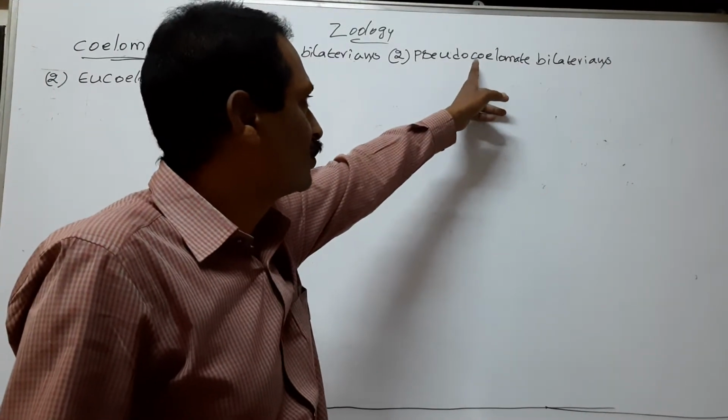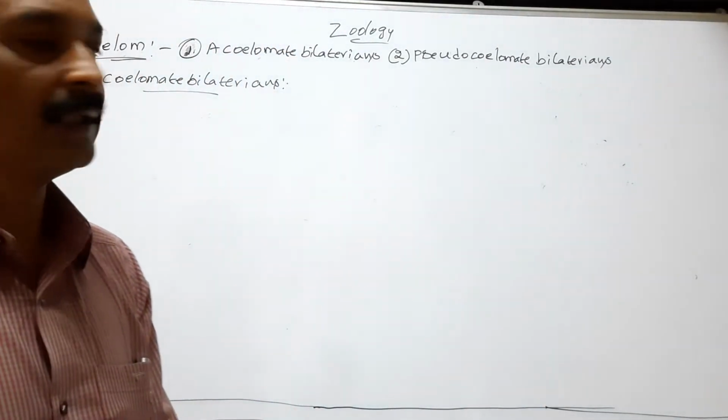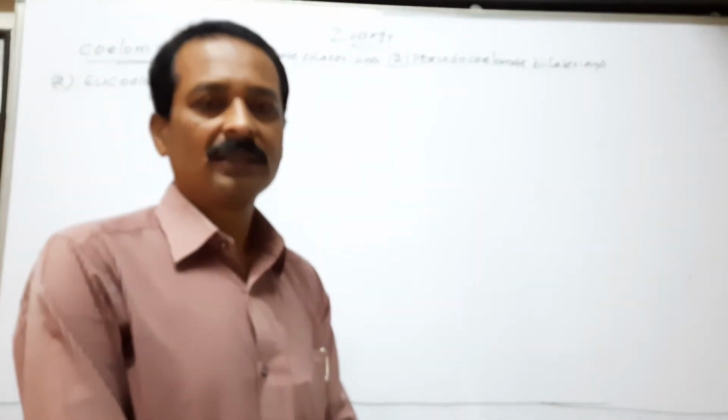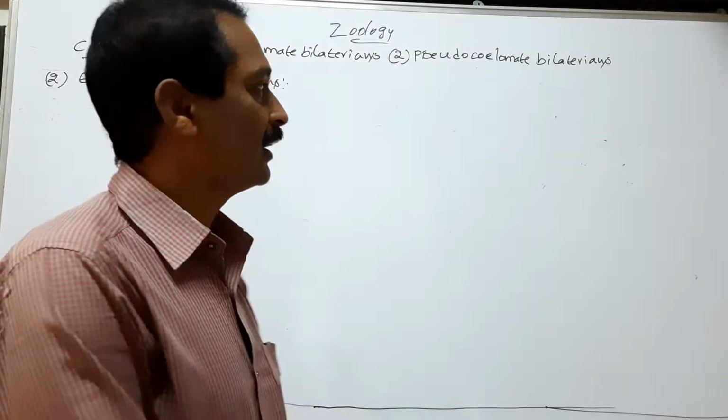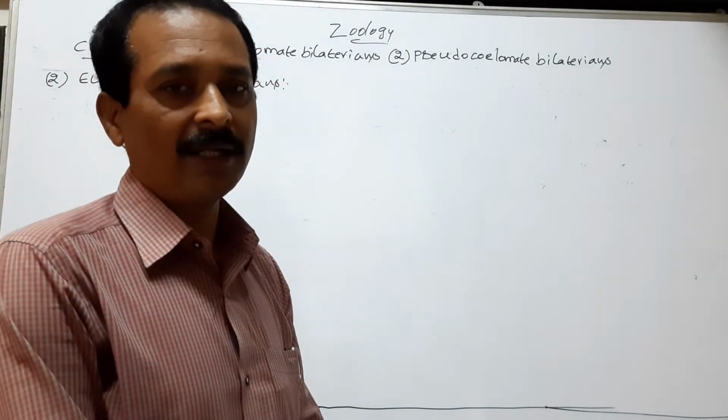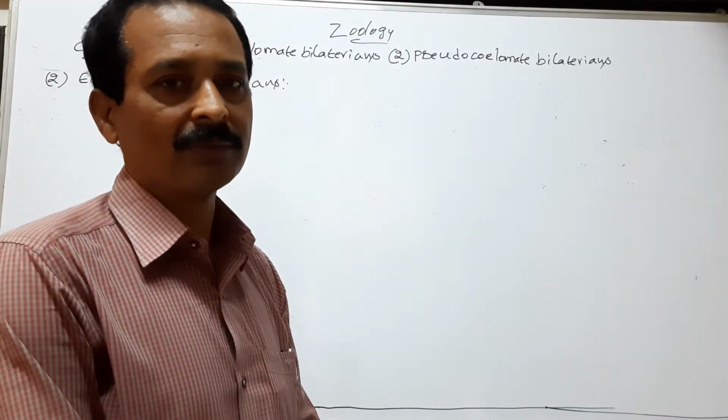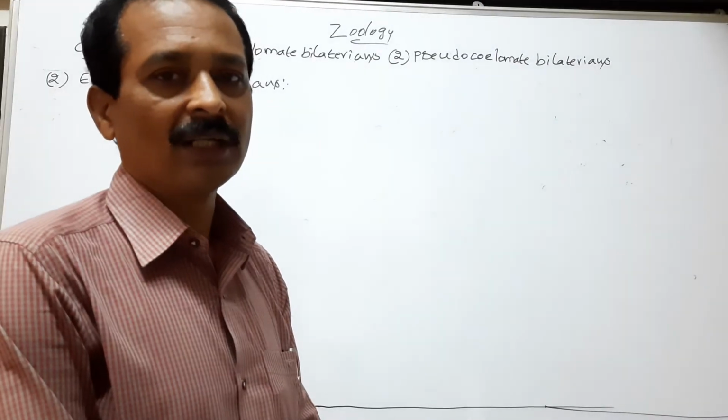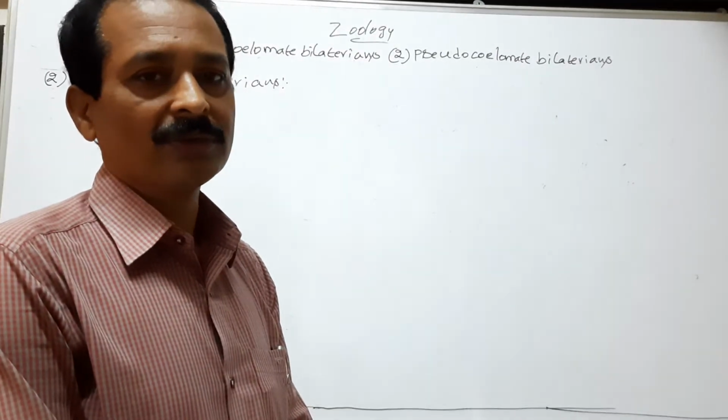Next, pseudocoelomate bilaterians. In the pseudocoelomate bilaterians, a space is present between body wall and visceral organs, but it is not lined by mesodermal layers. It develops from blastocele of the embryo.